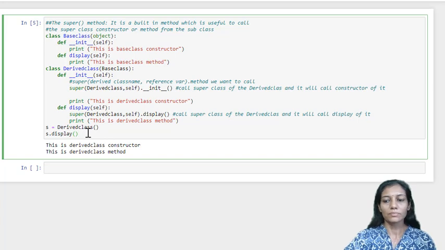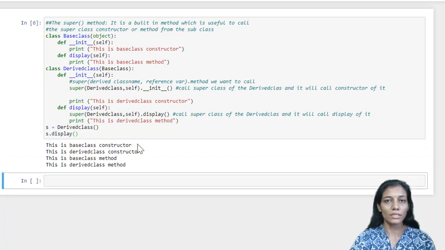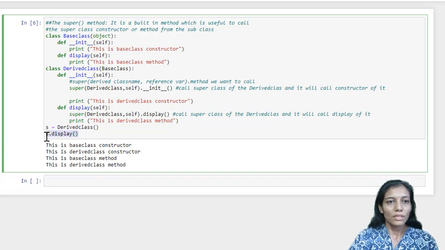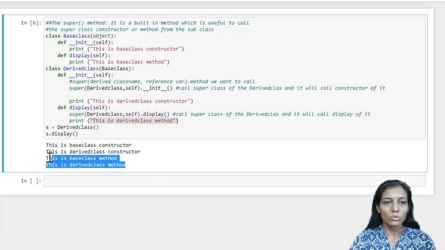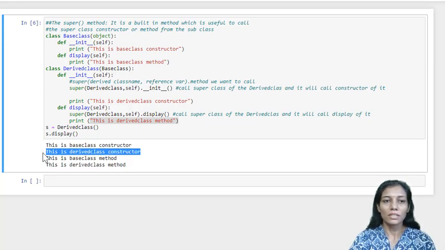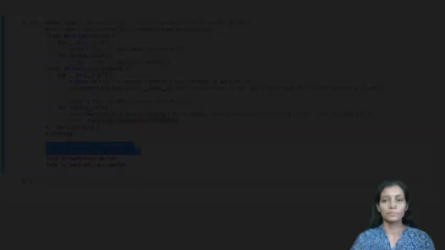So let us execute it. So yes, how it is flowing: the control goes into display, and within display, because of this first line, the superclass display version will be called first and then the derived class method. I hope you have understood these two lines, and similarly the constructor will be called.